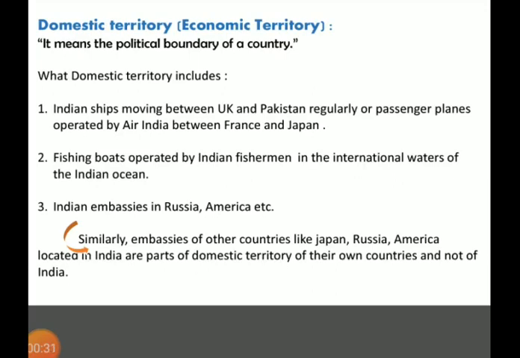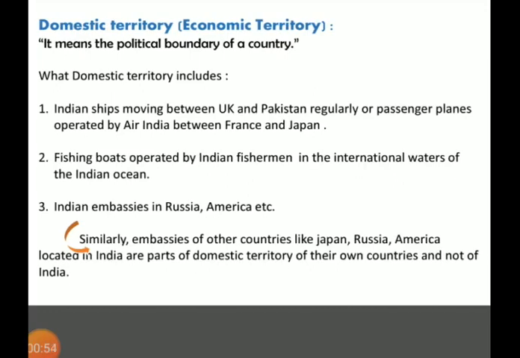So the first example: Indian ships, or passenger planes of Air India. Earlier it was owned by the government, now it is private owned, but we will see it from the view of government-owned Air India. When Air India flies from France to Japan, France is not part of India, neither is Japan, but Air India is part of India.